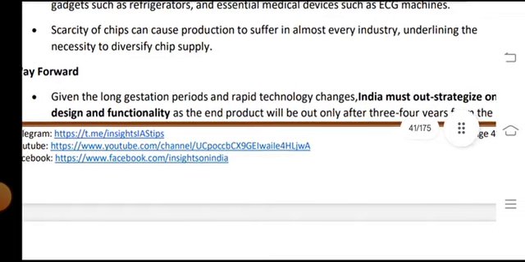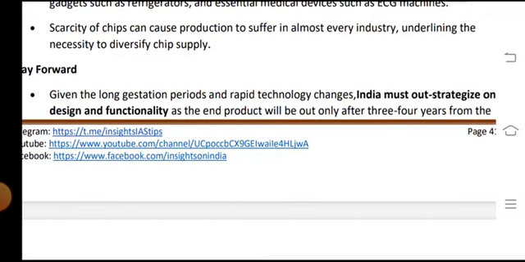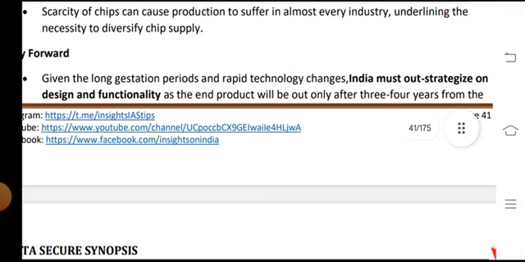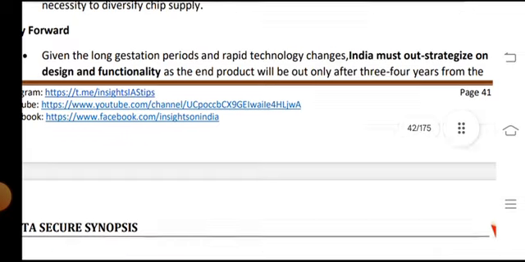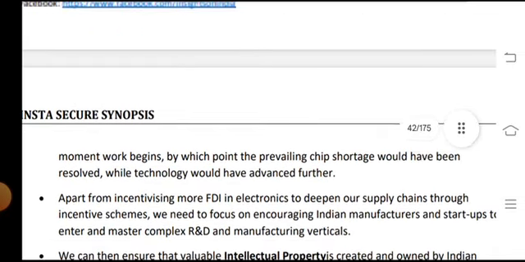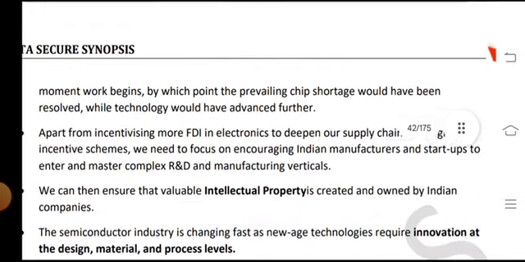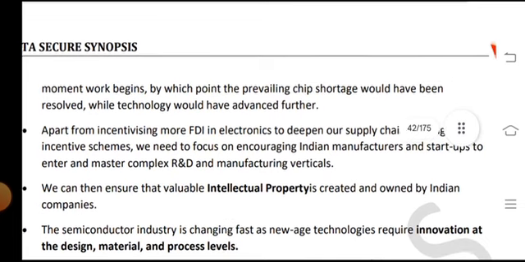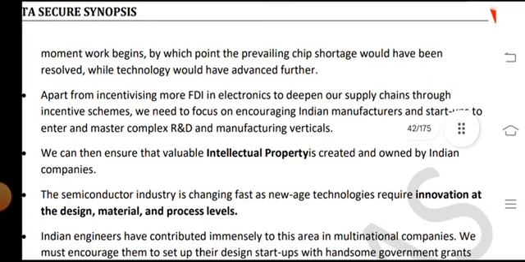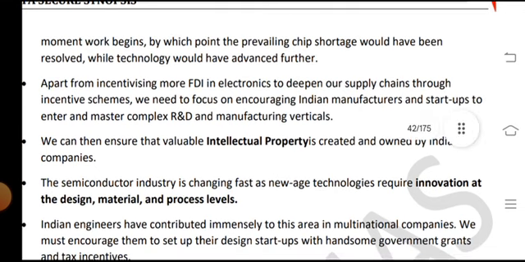Way forward: given the long gestation period and rapid technology changes, India must be strategic on the design and functionalities, as the end product will be out only 3 to 4 years from the moment work began, by which point the prevailing chip shortage would have been resolved while technology would have advanced further.